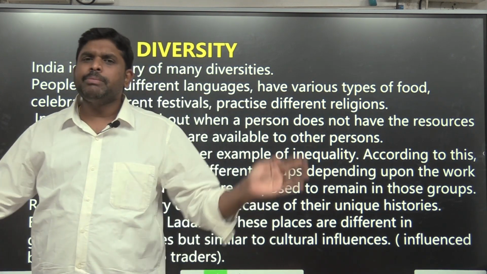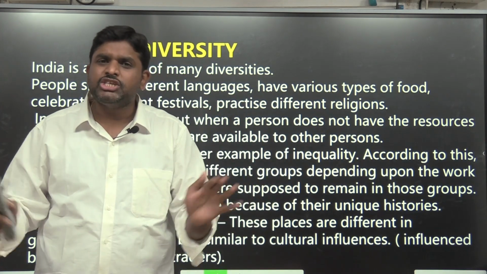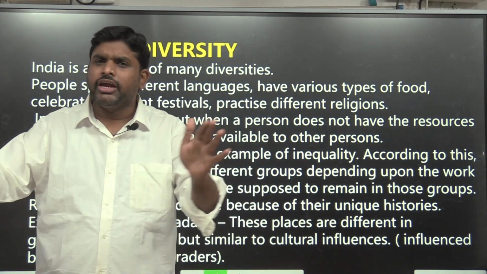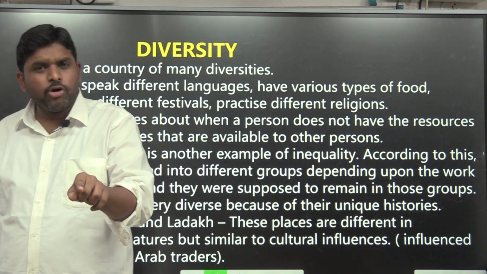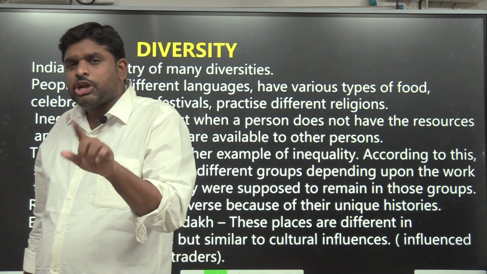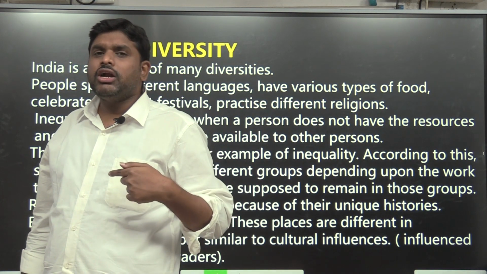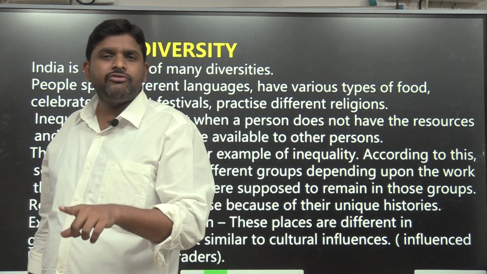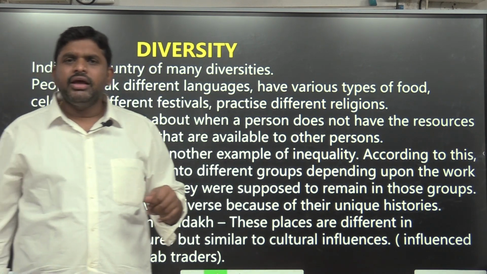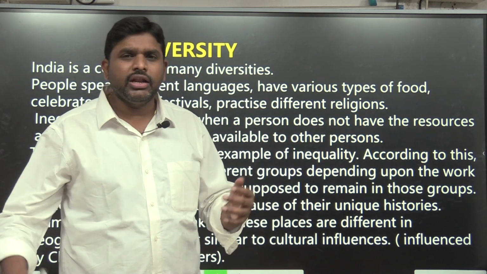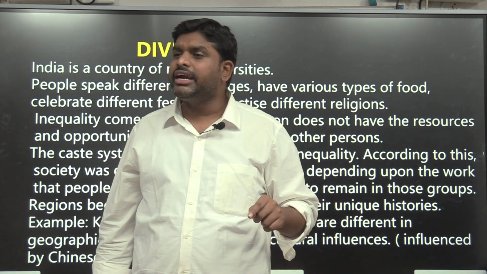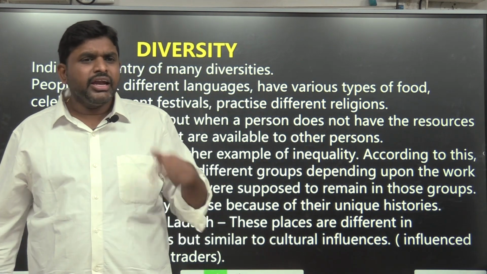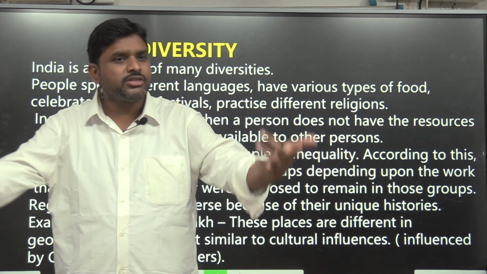Then onwards, what happened? People started living there, not only Britishers, Germans and French, but several other people. After independence, we also started going to America and living there. Hence it is called a melting pot, because people went to that location after a point. But India is called unity in diversity because we are united in spite of our differences by nature. India is integrated naturally without any agreement. The United States of America is integrated by agreement. That is the reason we call it the United States of America, all states united together. India is called a Union of States.